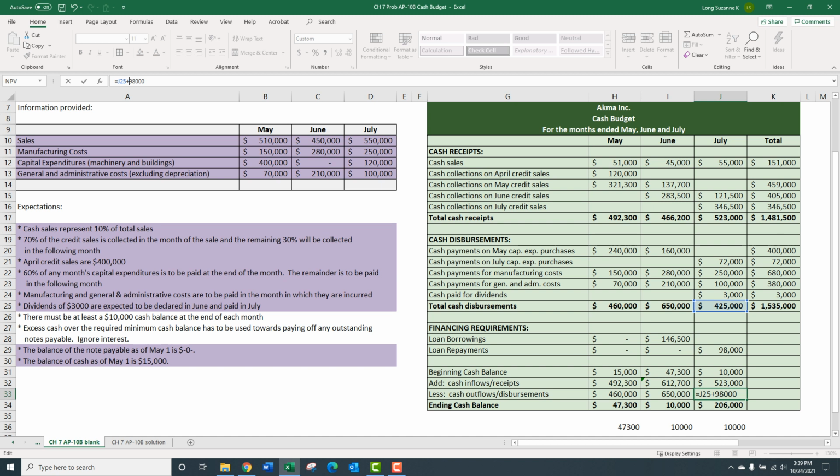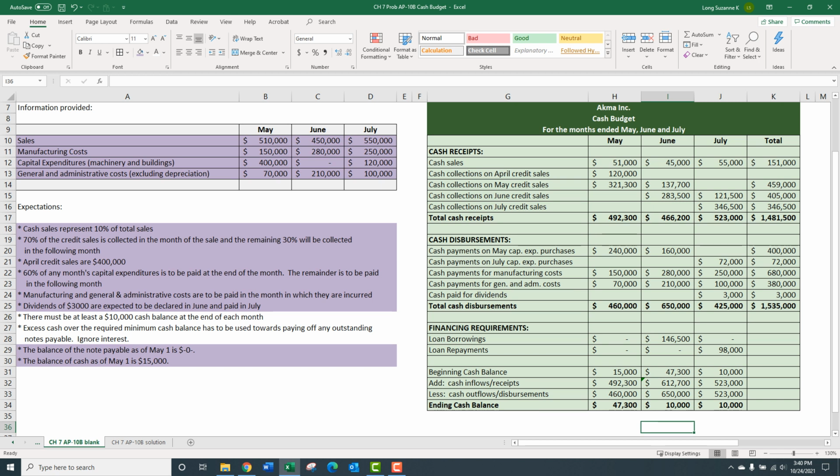Oh, I'm subtracting the whole thing, so it needs to be a plus. It needs to go up. That's right. So I need to do, let's see, it'd be 425 plus 98 to get to 523 because I'm subtracting 523 here. Okay, so that takes me down to 10. I'm not borrowing anything more. And we're done. And I dropped in these checks just because there was so much detail in this problem. I just want to make sure I didn't have a typo or something as I was going along.